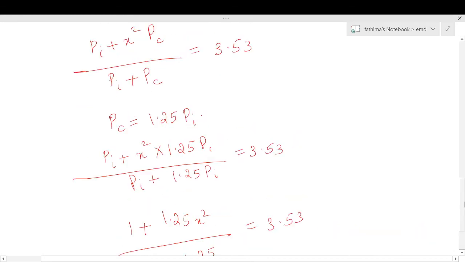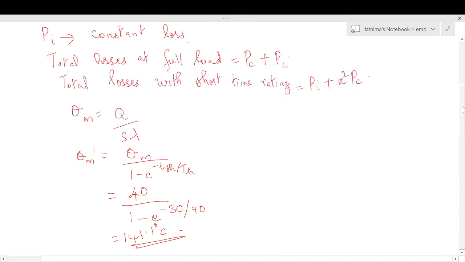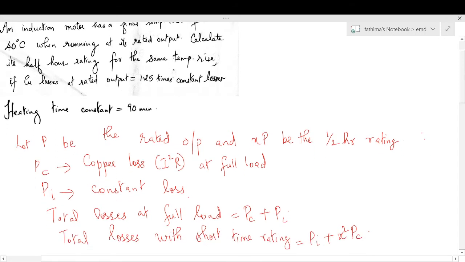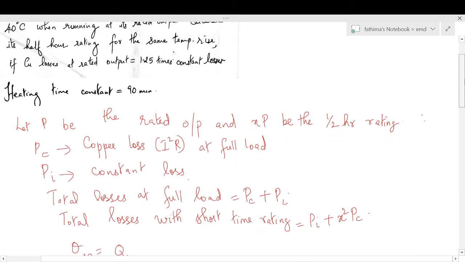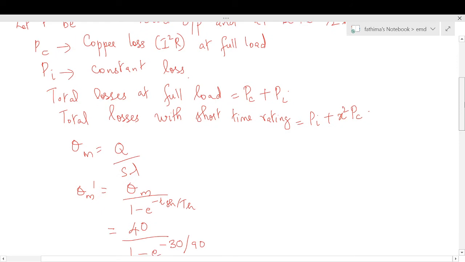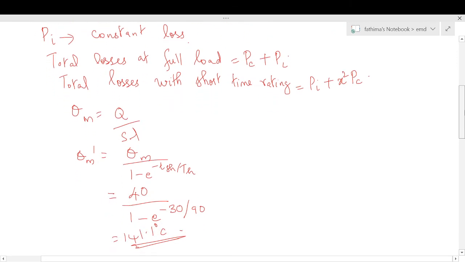So what we have done in this question is, the final temperature rise theta m is given. Then we are asked to calculate the half hour rating of the machine. Pc is given as 1.25 times Pi, Th is given as 90 minutes. So we know theta m dash is equal to theta m divided by 1 minus e raised to minus tsh by th.